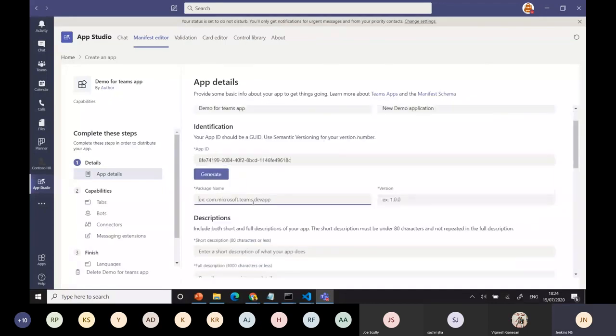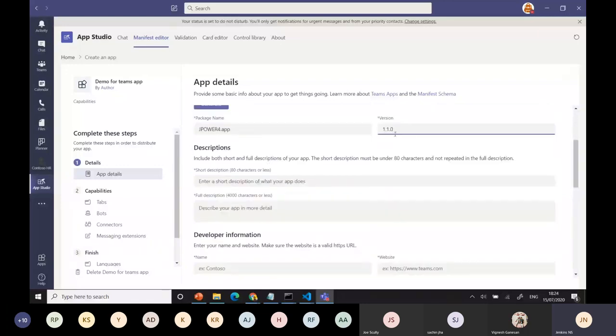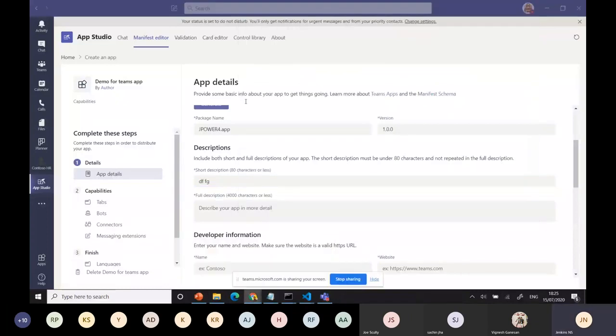This app ID is the only one where you are going to use it. Here I can use paper4 app and I can say version 1.0. Sorry, 1.0. This is the first one, right? It's a new one. You can give some short description, whatever you like. For example, I copy some information here.